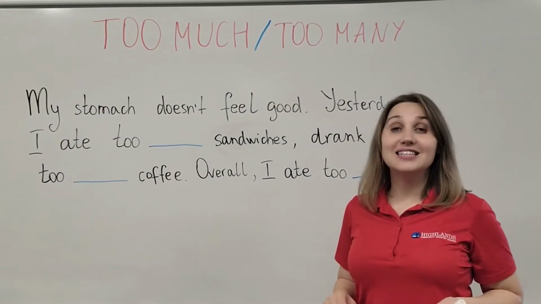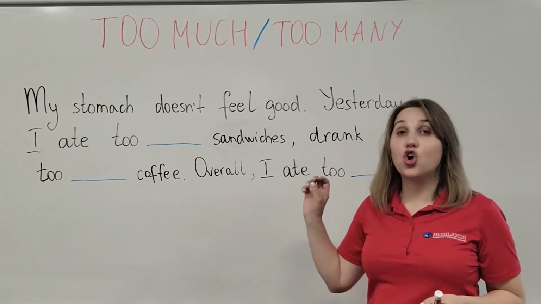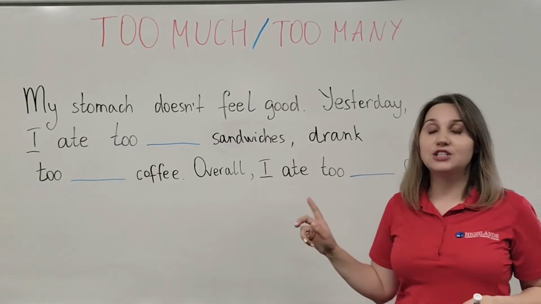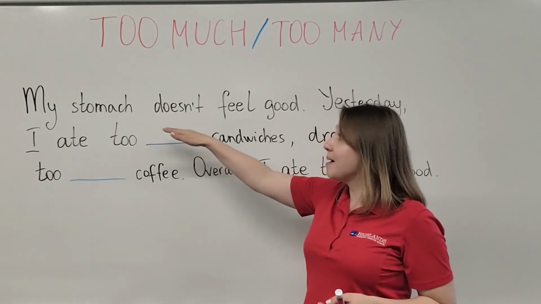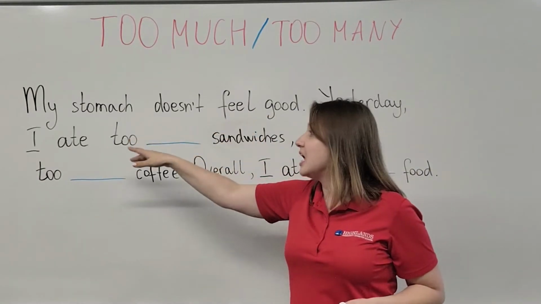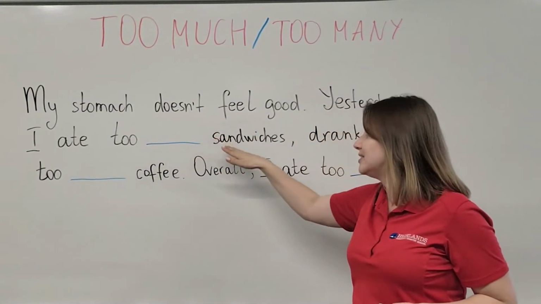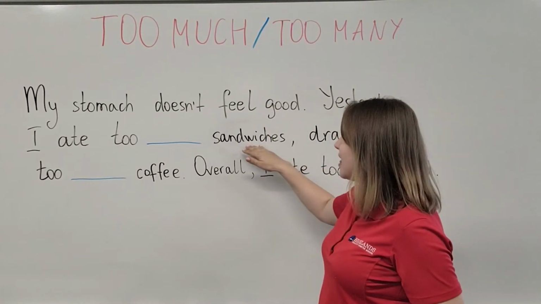And finally, let's go back to the beginning of our lesson, and take a look at our examples here and try to fill in the gaps with the correct answers. My stomach doesn't feel good. Yesterday, I ate blank, and we have the word sandwiches. As I've told you before, let's take a look at the noun.